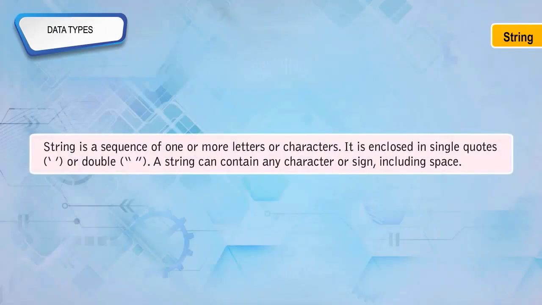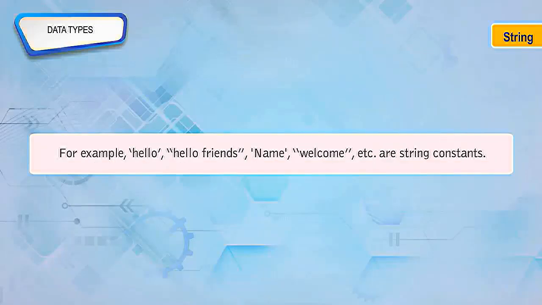String. A string is a sequence of one or more letters or characters. It is enclosed in single or double quotes. A string can contain any character or sign, including space. For example, 'hello', 'hello friends', 'name', 'welcome', etc. are string constants.